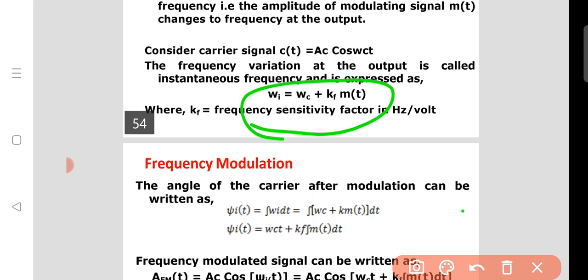We already told you at the start of this class that if there is any change in frequency, it is automatically considered angle modulation.